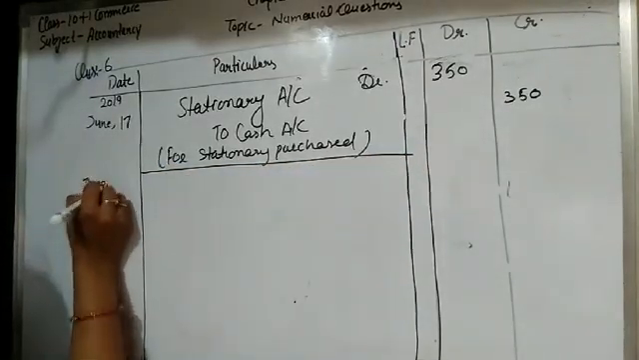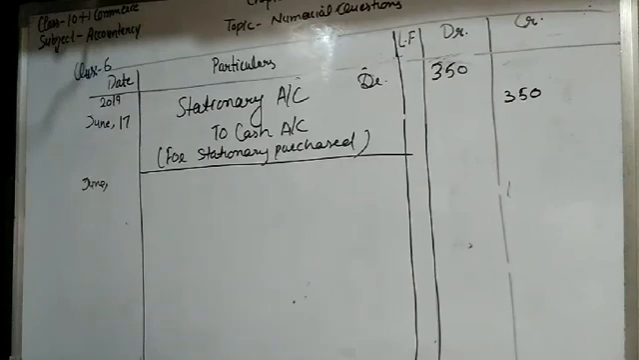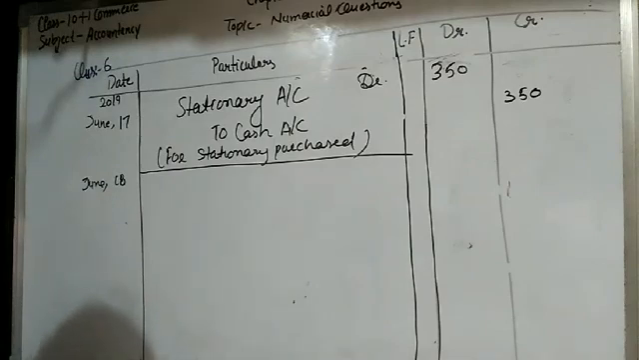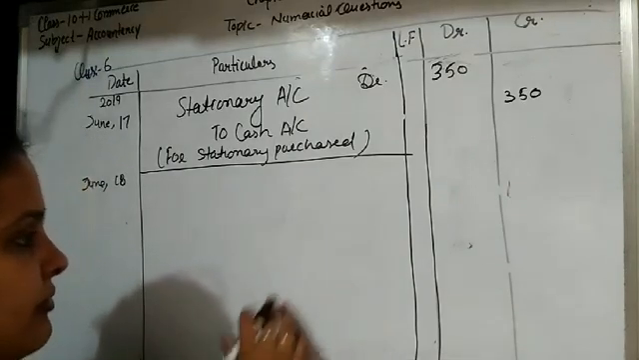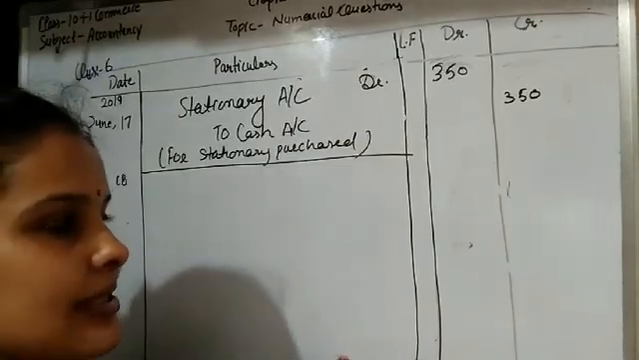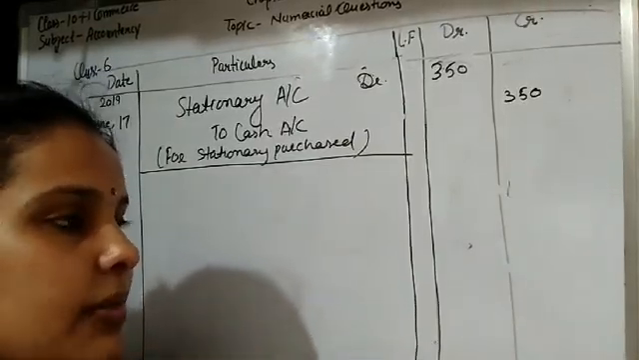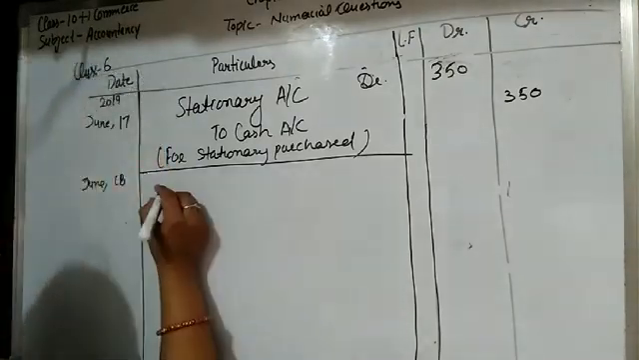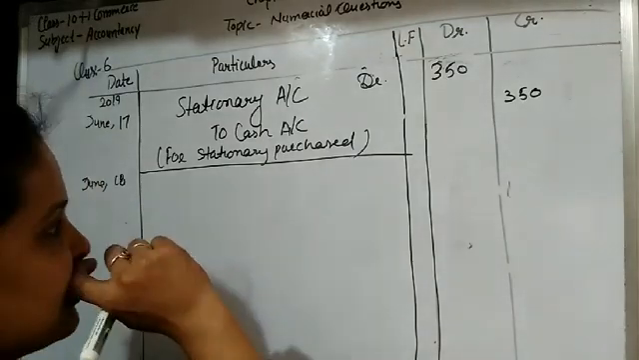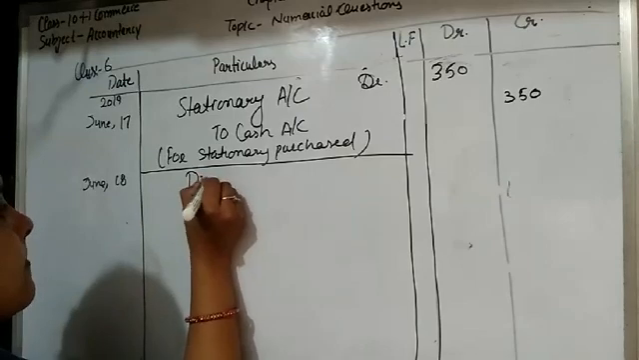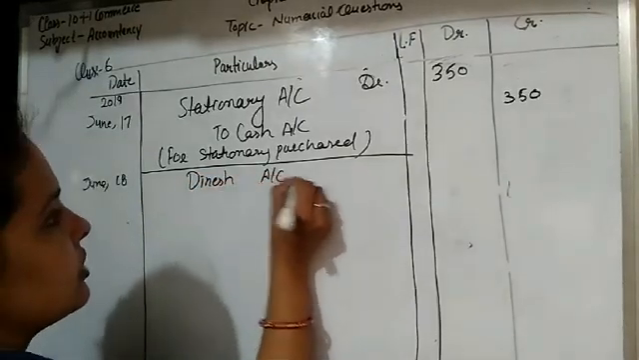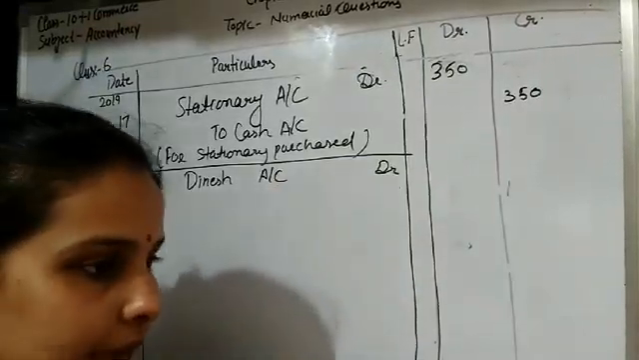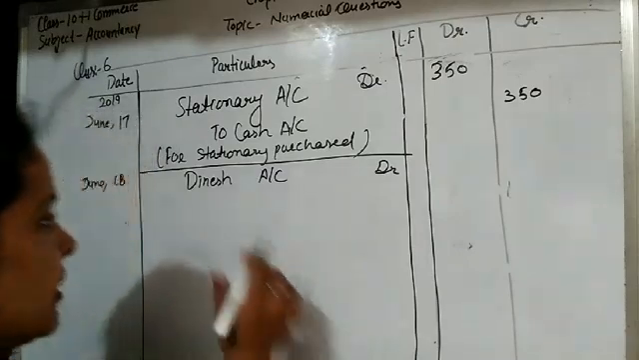Okay, next transaction is on June 18, sold goods to Dinesh. So student, when goods are sold, when word cash is denoted, it means this transaction is in cash, but here the name of the person is given and the cash word is missing here, means this transaction is credit transaction. So sold goods to Dinesh. Okay student, so Dinesh is the receiver here, so write Dinesh account debit. Why we do not debit the cash account? Because this transaction is credit and cash is not received yet.